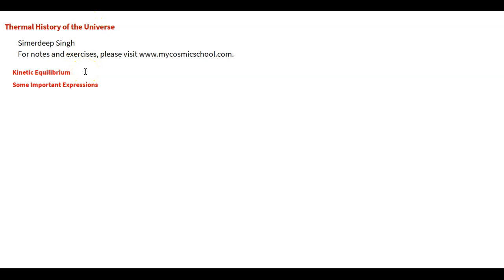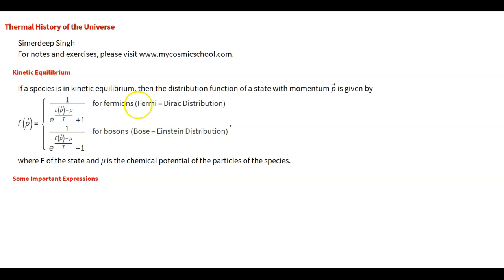What is kinetic equilibrium? If a species in the thermal mixture, the mixture that contains all sorts of species, has a distribution function that has a particular kind of expression, and that expression is Fermi-Dirac for fermions and Bose-Einstein for bosons. So for the Fermi-Dirac distribution we have this formula. For the Bose-Einstein distribution, which is for bosons, we have this formula.